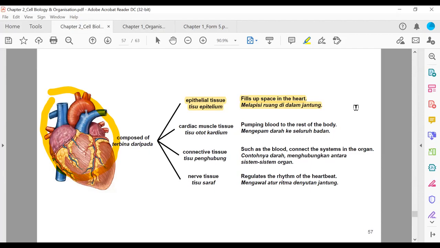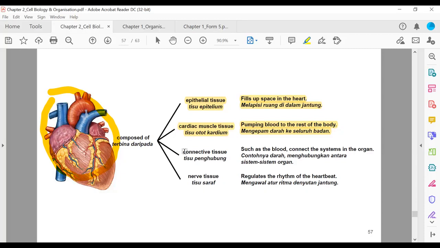And remember what we learned? Any hollow spaces, there must be epithelial tissue. So lapisan dalam jantung kita yang ada hollow space tu dilapisi oleh epithelial tissue. Okay, clear. Then we have cardiac muscle tissue, otot kardium. What does it do? Contract and relax, pumping blood to the rest of the body. Mengepam darah ke seluruh badan. So when cardiac muscle tissue contracts and relaxes, it pumps blood to all parts of the body. That's what the cardiac muscle tissue does.